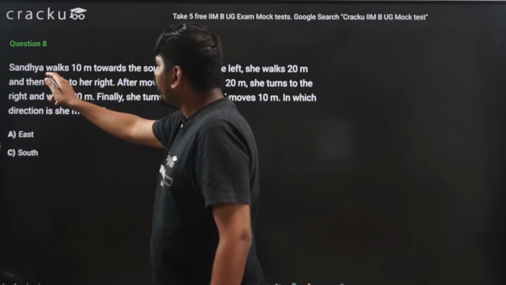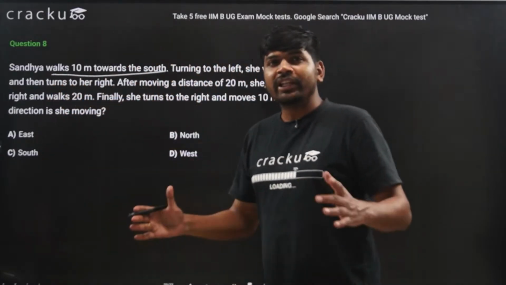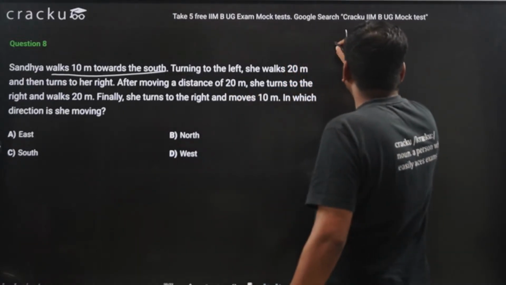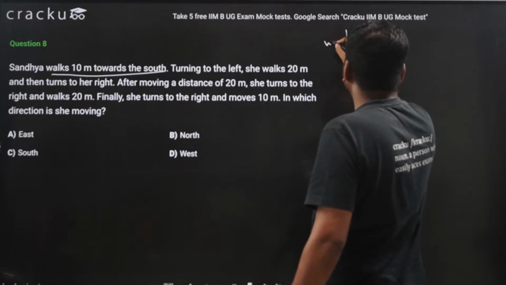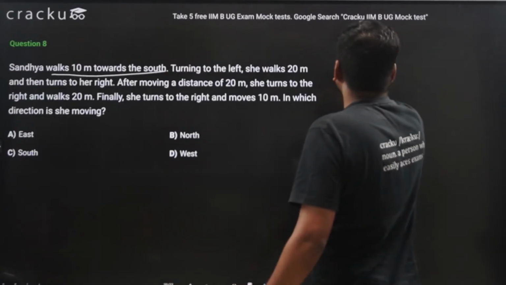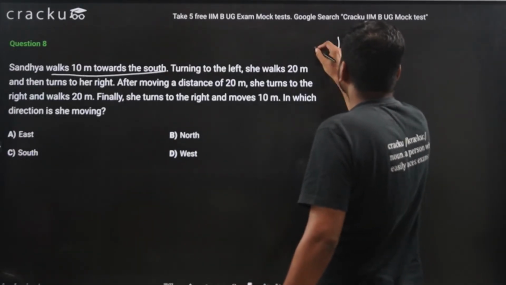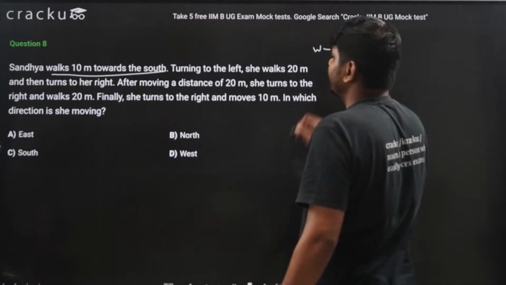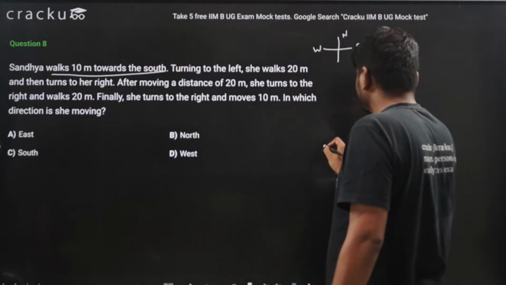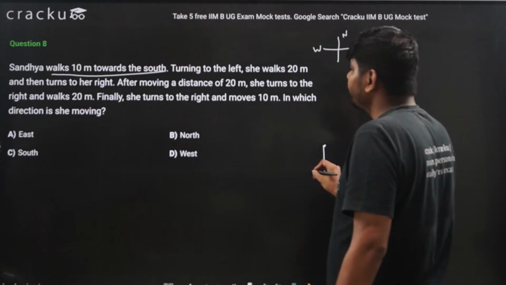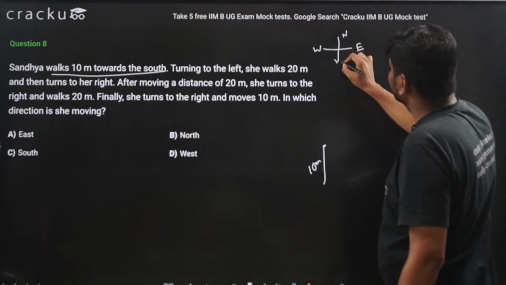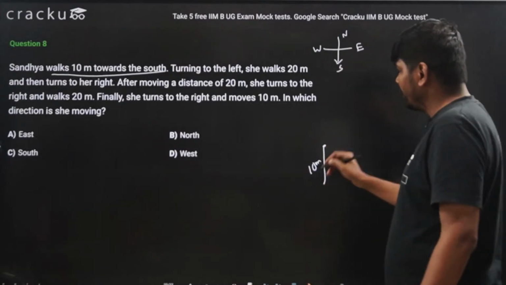Sandhya walks 10 meters towards the south. Sandhya is walking towards the south direction. So first, assuming the directions east, west, north and south, this is north. Suppose Sandhya is here. She walks 10 meters towards the south direction. This is south. So she walks 10 meters.